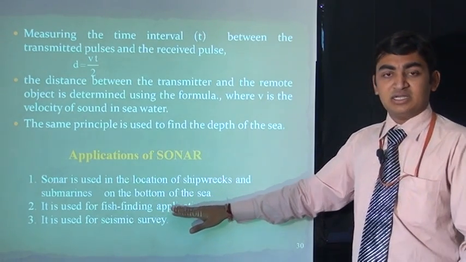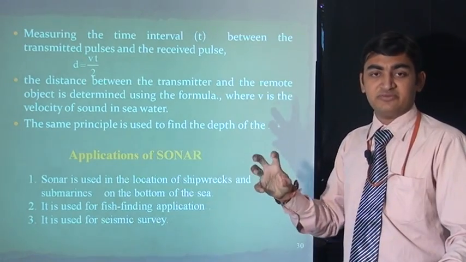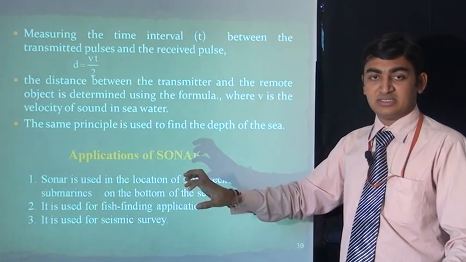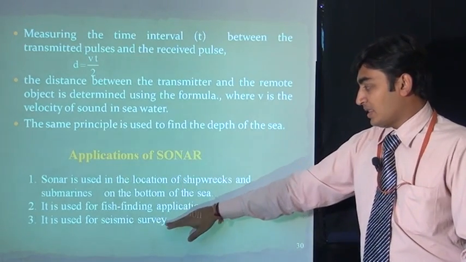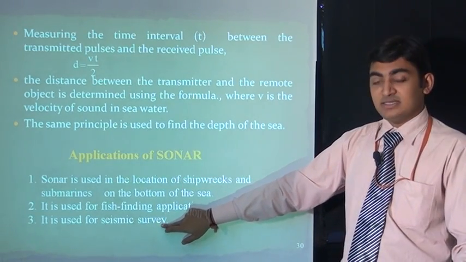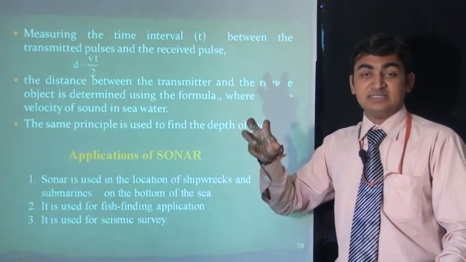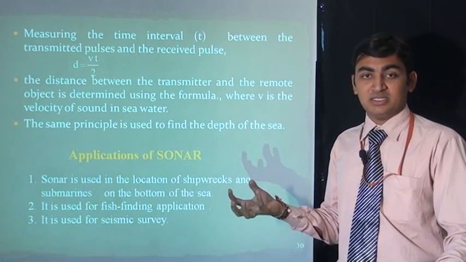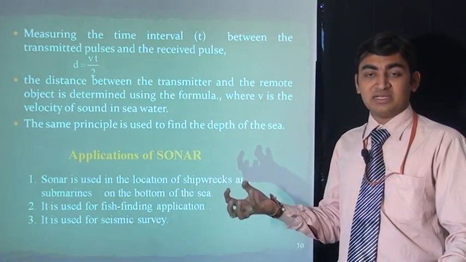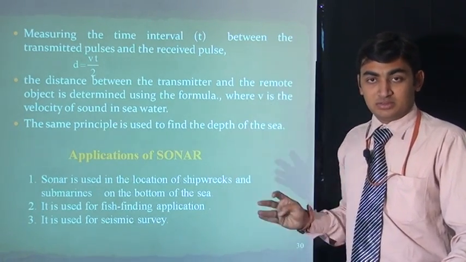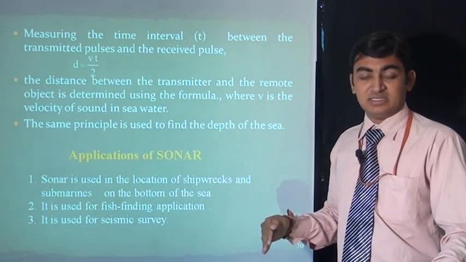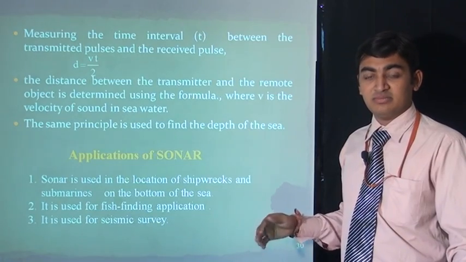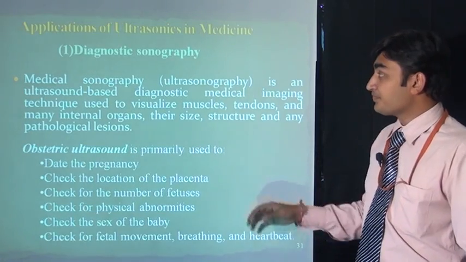Fish finding: different shapes of fishes we can find by ultrasonic sound using a detector like a CRO. It is used for seismic survey, like in the sea depth there may be metal or diamonds or ornaments which were reserved long ago in the depth of the sea. We will find these by ultrasonic sound.